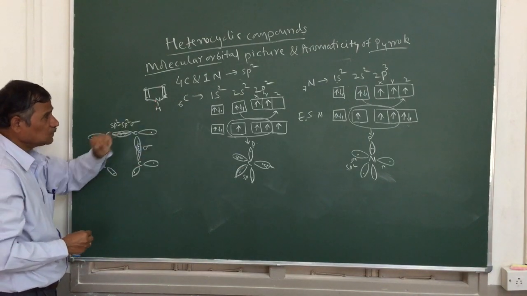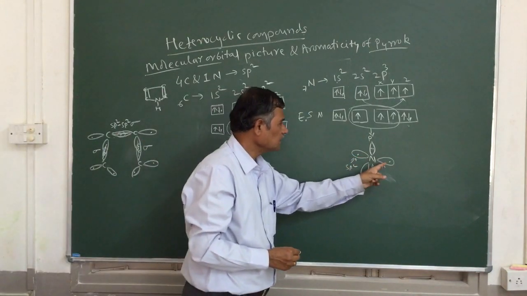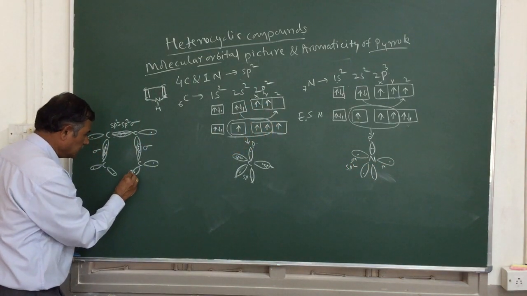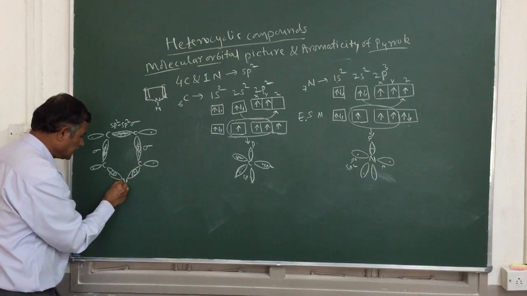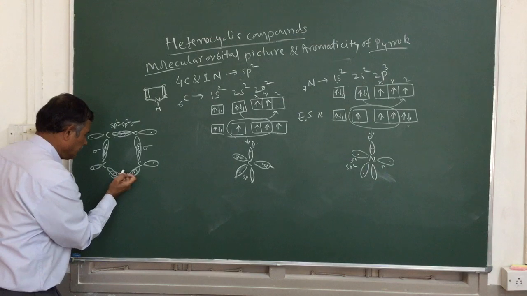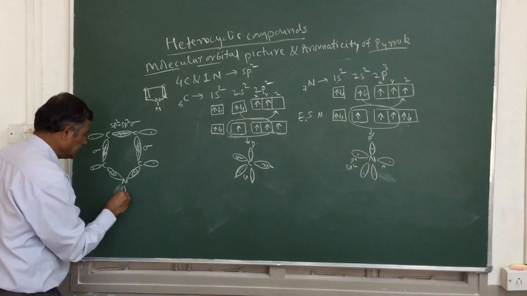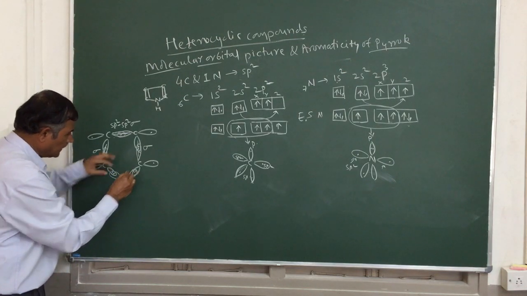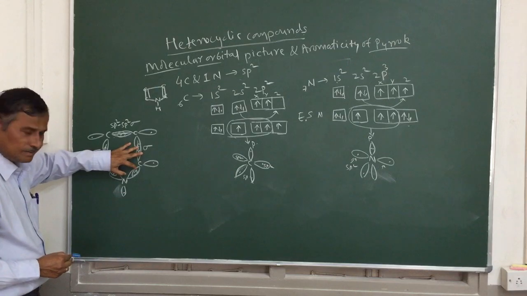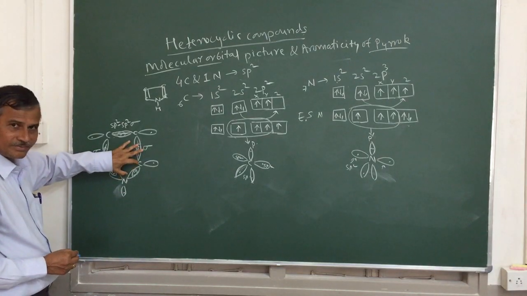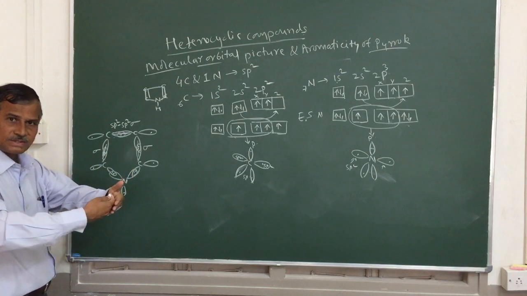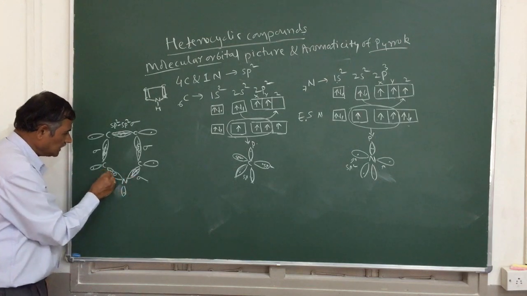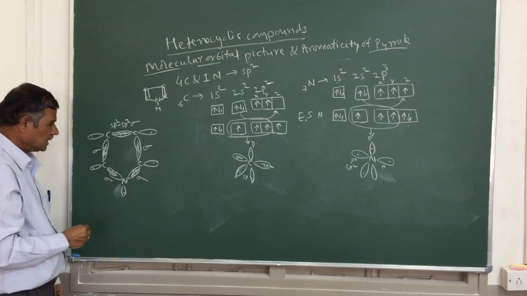Now coming to the nitrogen. Nitrogen is also having 3 sp2 hybrid orbitals. Nitrogen, we will write here. One is an sp2, second sp2, and this is a third sp2 with a single electron. So here also a single electron. Now the sp2 of this carbon overlaps with the sp2 of this nitrogen. The carbon and nitrogen sp2 orbitals overlap each other head-on. Here also you get a sigma bond. Here also there is overlapping, and here also you get a sigma bond.